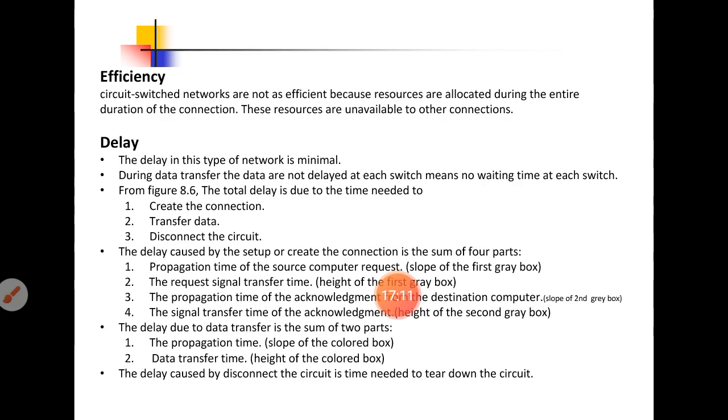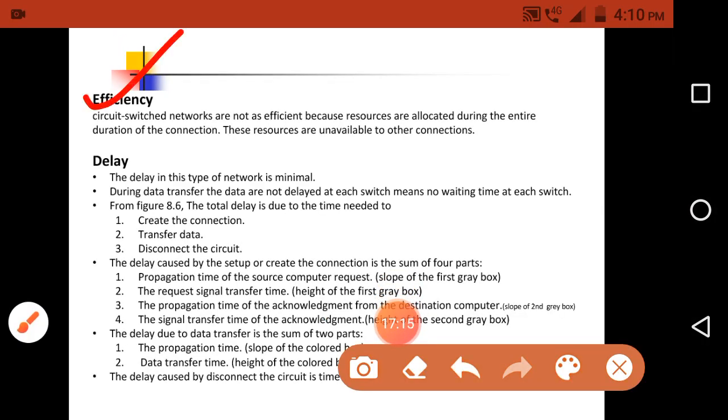and next we will discuss some of the terms. The first one is efficiency. Circuit switched networks are not efficient because the resources are allocated during the entire duration of the connection. These resources are unavailable to other connections. So what is the meaning of that here?